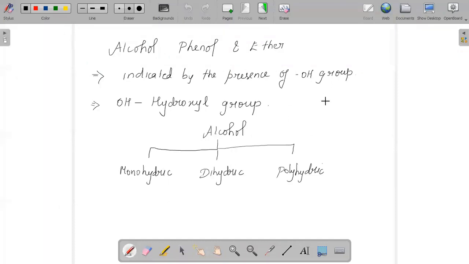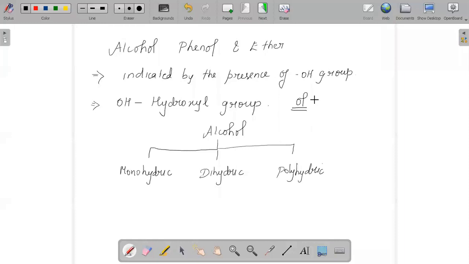Whenever we have the presence of an OH group, we say that it is an alcohol. The OH group is called the hydroxyl group, and when attached to a carbon chain it determines the properties of organic compounds, that is, it is a functional group. When naming compounds having alcohol in them, the suffix is OL, like methanol, ethanol, propanol, butanol. The last word ends with the suffix OL.